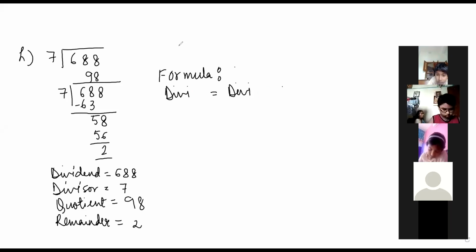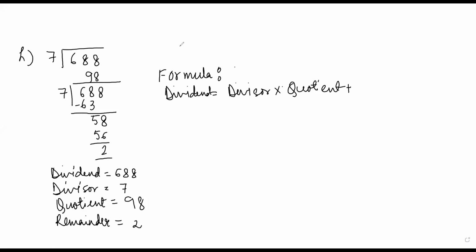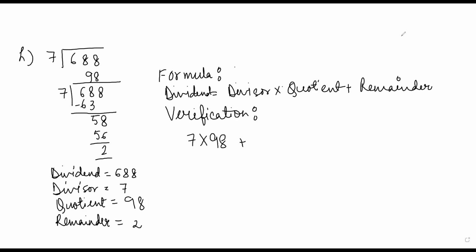Dividend equal to divisor into quotient plus remainder. I was writing the wrong formula first. Next we will write for the verification. In the verification part, we will do divisor into quotient plus 2.